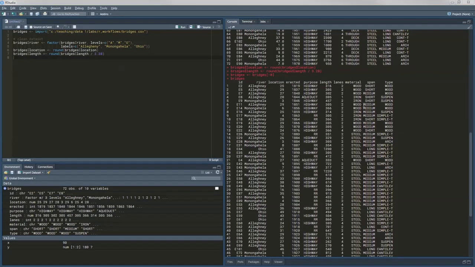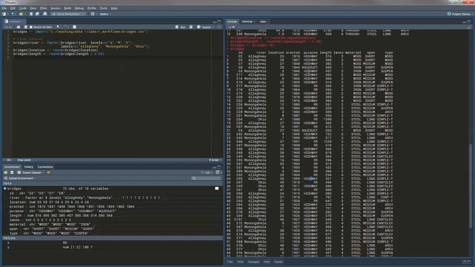For example, we see over here that in variable purpose, we have highway, aqueduct, and there is some RR, which happens to correspond to rail. But hey, let's have the name rail instead of RR. So let's change that.